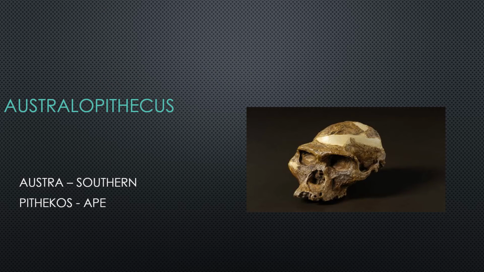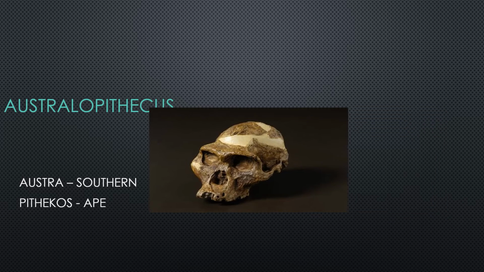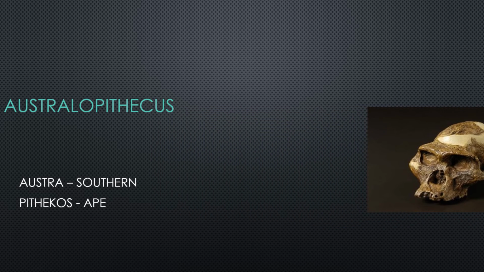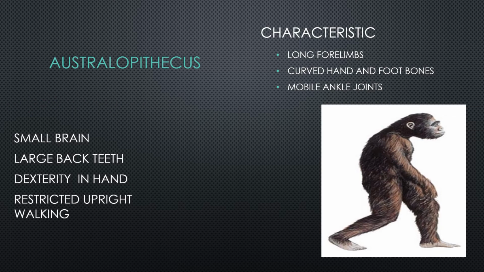The first ape man, Australopithecus, comes from a Latin word austral, meaning southern, and a Greek word pithecus, meaning ape. The name was given because this earliest form of human still retained many features of an ape, such as a relatively small brain size in comparison to Homo, large back teeth, and limited dexterity, or physical activity of the hand.